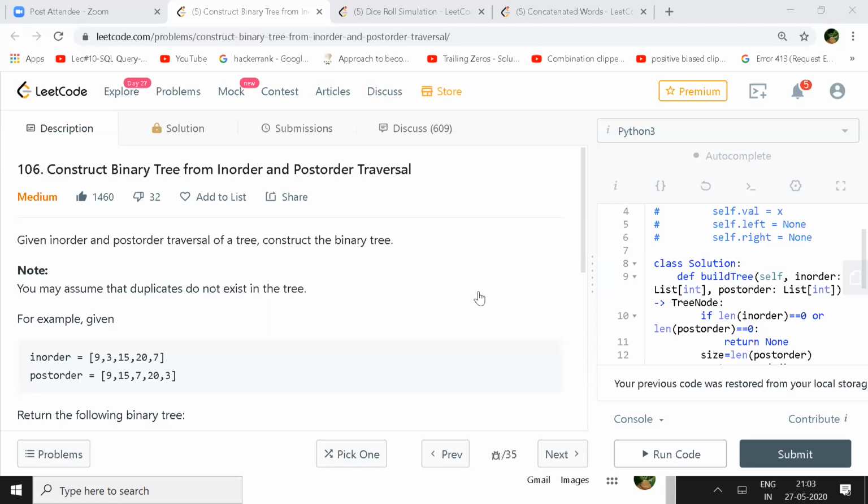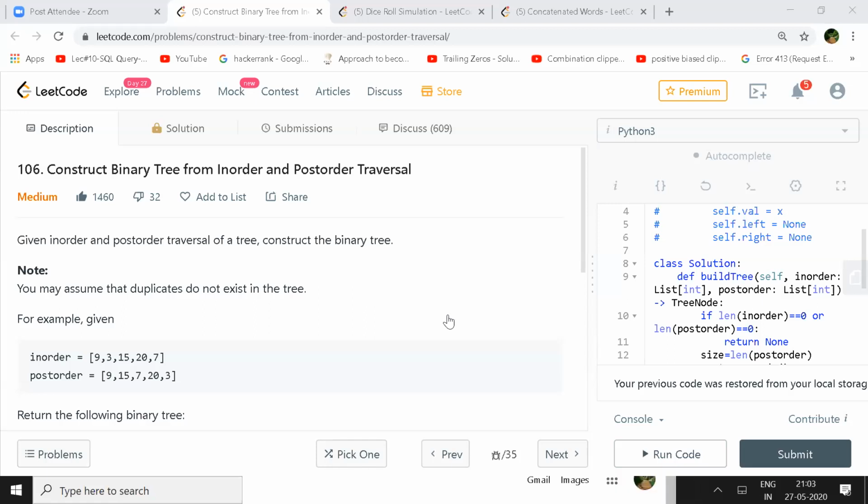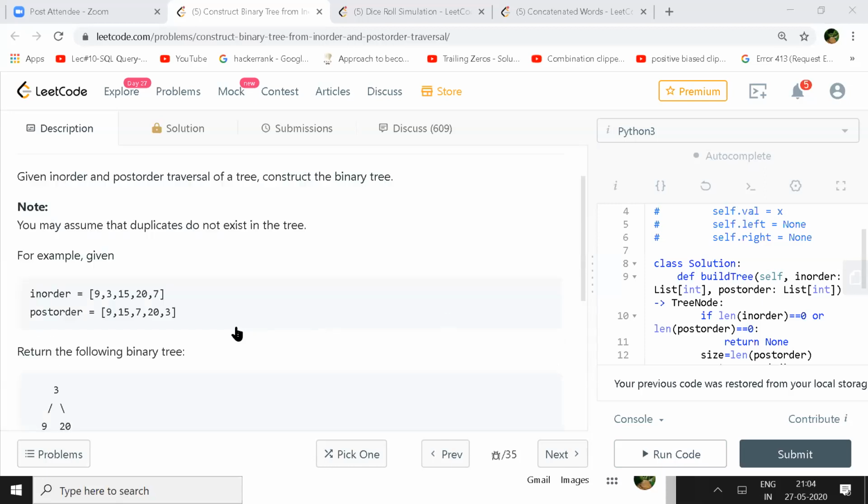So our first question is that we have to construct the binary tree from in-order and post-order traversal. In-order and post-order is given of a tree. We need to construct a binary tree out of it. So if you look at the post-order, since it's a post-order, you'll look for the roots from behind.